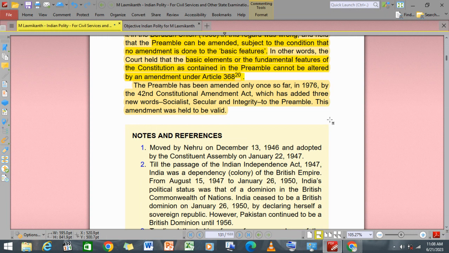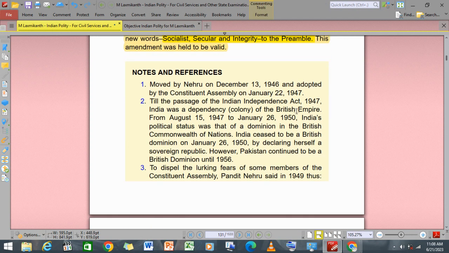The preamble has been amended only once so far, in 1976 by the 42nd Constitutional Amendment Act, which added three words, that is, socialist, secular, and integrity, to the preamble. This amendment was held valid.